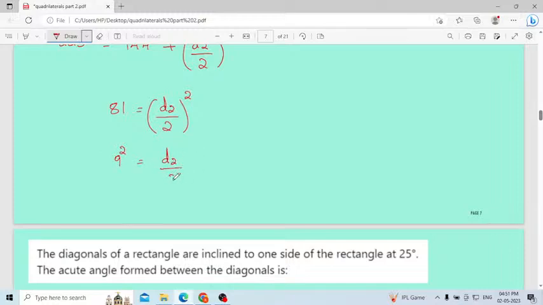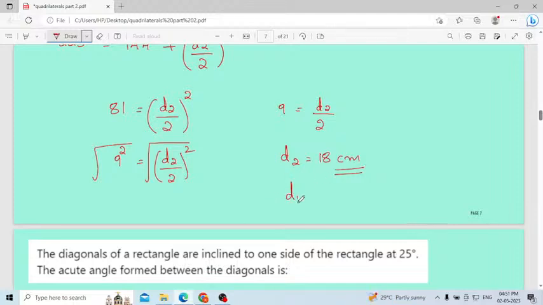Then (d2 by 2) whole square. Squaring both the sides, take square on both the sides. It will get cancelled. 9 will be equal to d2 divided by 2. Then d2 will be 18 centimeter. Okay, understood? d1 value is 24 centimeter, d2 is 18 centimeter. Everyone got it? How you got this one?